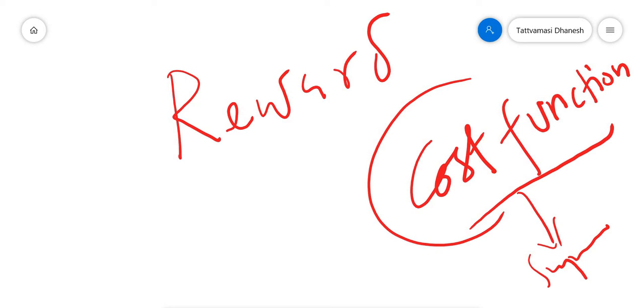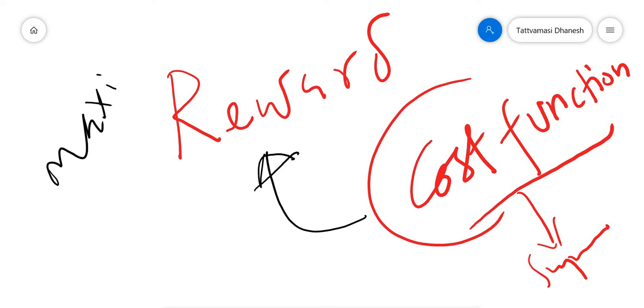The cost function is also known as the objective function or loss function. But the corresponding term here is the reward. Here the important aspect, what we need to maximize, is the reward.